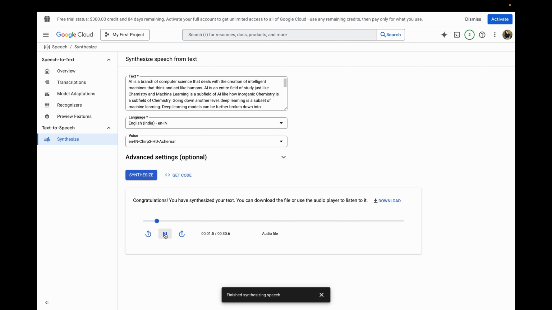AI is a branch of computer science that deals with the creation of intelligent machines that think and act like humans. AI is an entire field of study, just like chemistry.